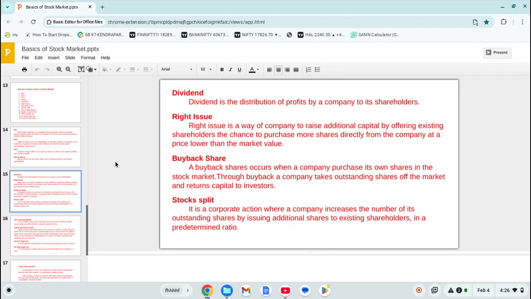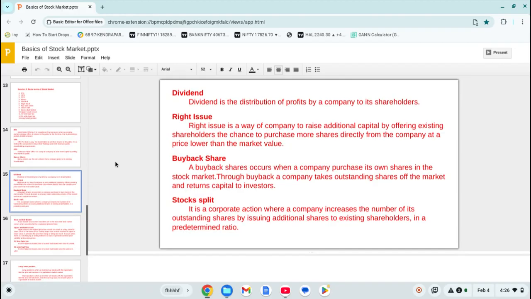Then coming to the next, it is the stock split. It is a corporate action where a company increases the number of its outstanding shares by issuing additional shares to existing shareholders in a predetermined ratio. So what happens in case of a stock split? Suppose 10% share of a company is diluted in the market.